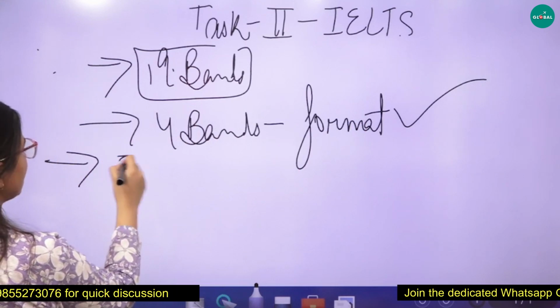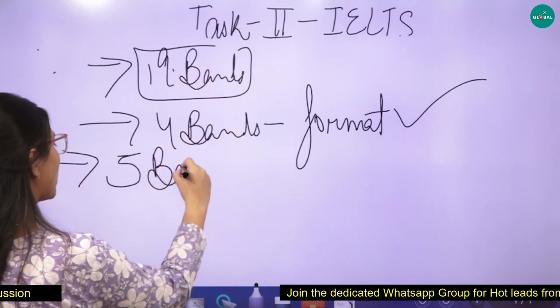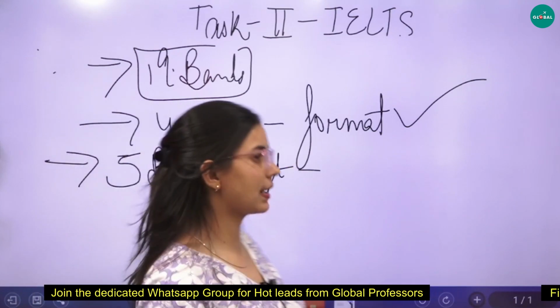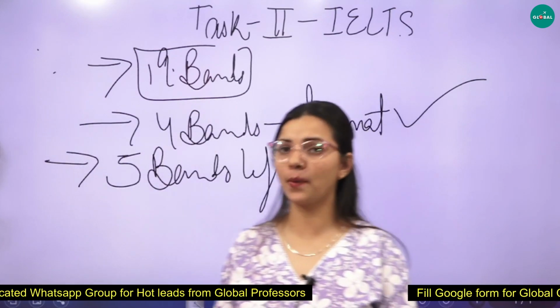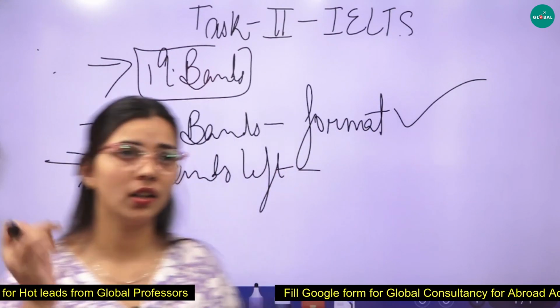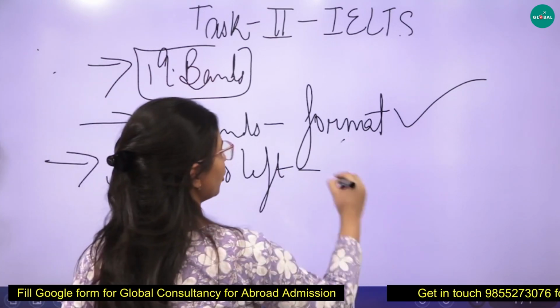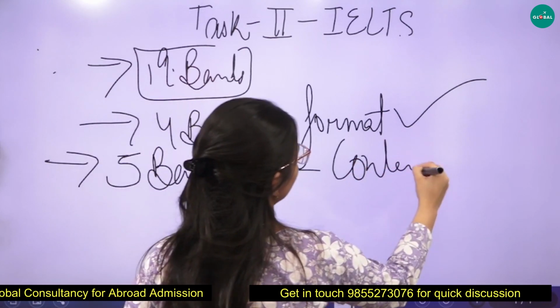Now 5 bands left, okay? So how will we get the remaining bands? This is my strategy to calculate bands, and yes, this will happen if you are also practicing well. 5 bands left, so that is going to be your content part.